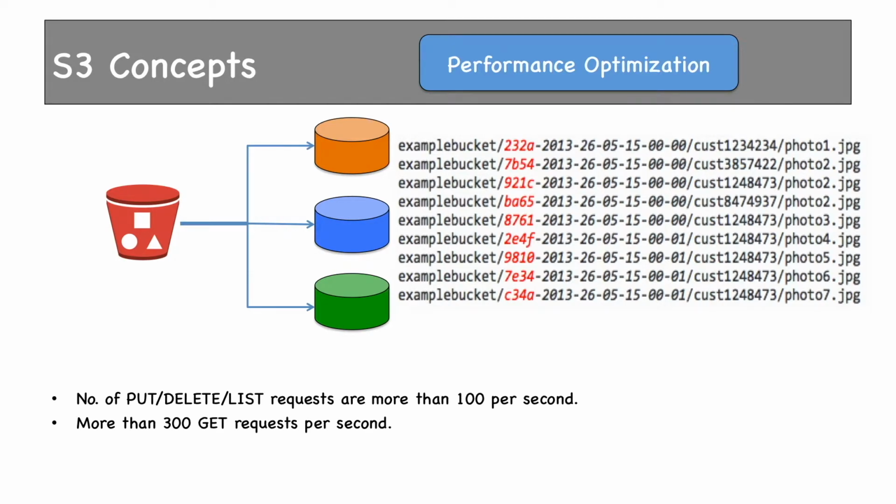These practices should be followed then. If there are more than 100 PUT, DELETE and LIST requests per second, you should randomize your object key. Similarly, if your GET requests are more than 300 per second, you should consider randomizing your object key name.